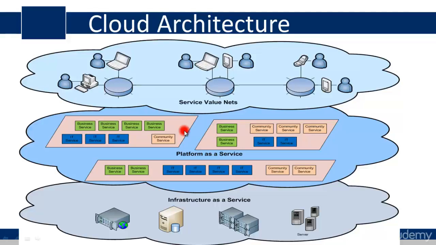If you have a web-based application on your premise, you can directly put it into platform as a service, PaaS, or you can call it web application services, or you can put it into cloud services. In cloud services and web application services you can directly put your on-premise application with minimum configuration and it will start working. This is the way you can move your existing application into the Microsoft cloud. Whereas if you have an application which is not web-based or which requires more configuration, then you can put it directly into infrastructure as a service.